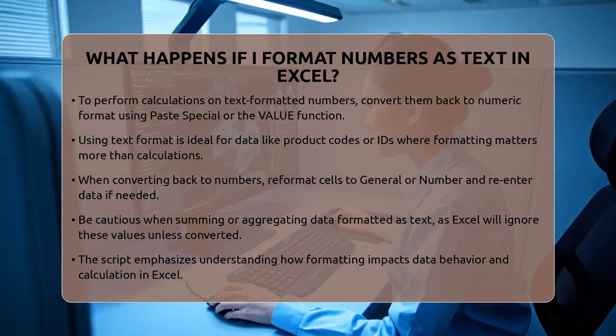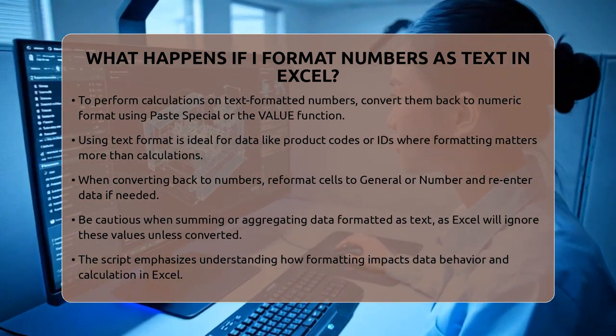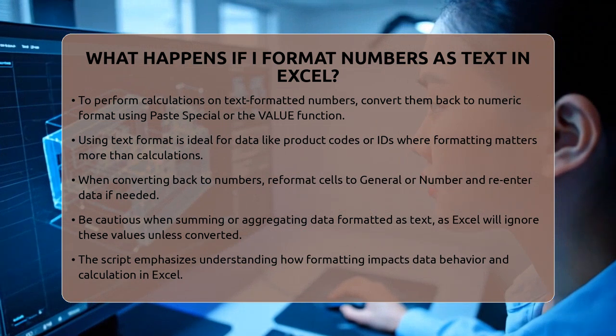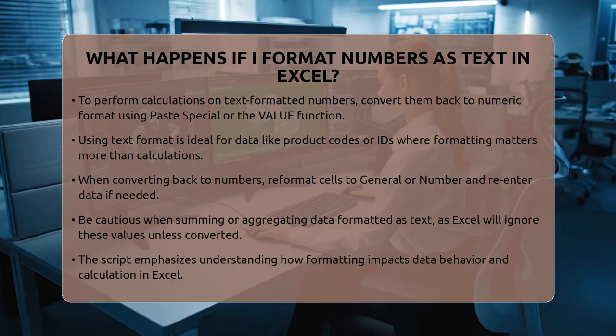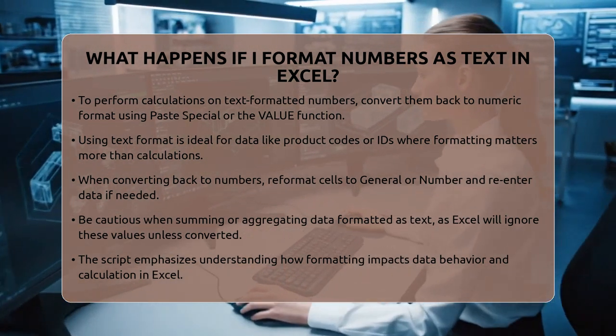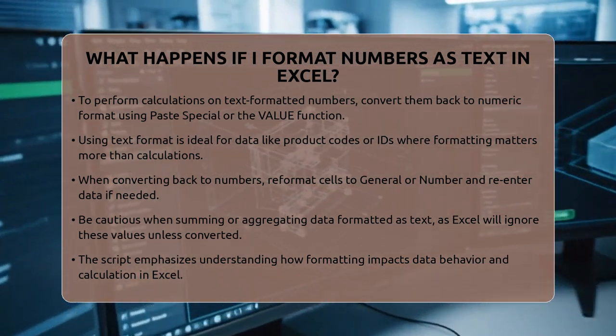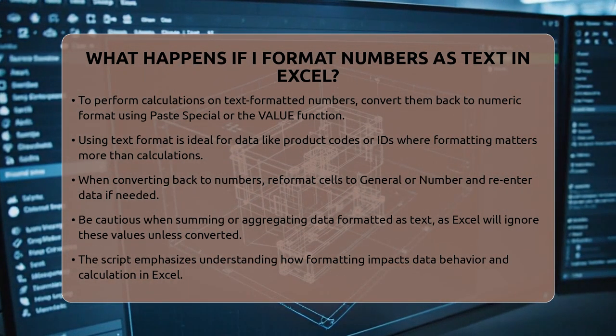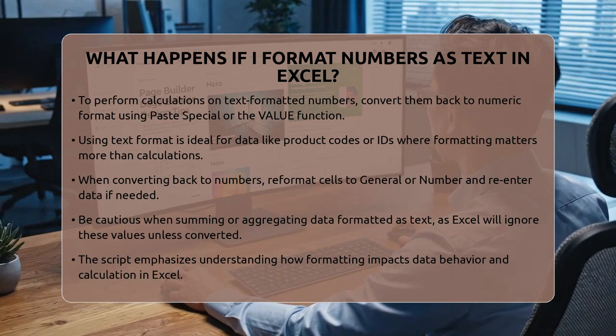So, in summary, formatting numbers as text in Excel changes how the data behaves. It prevents calculations, preserves formatting like leading zeros, and aligns the data to the left. But it also means you need to be careful when doing calculations or aggregations, as Excel treats these values as text unless you convert them back to numbers.